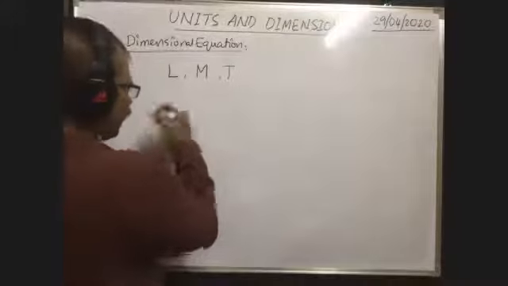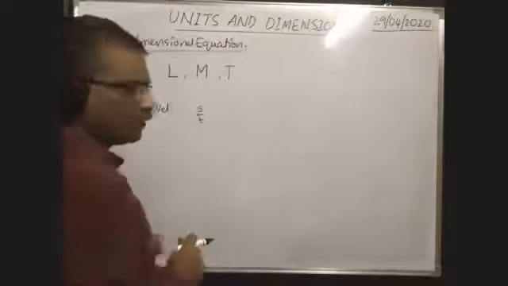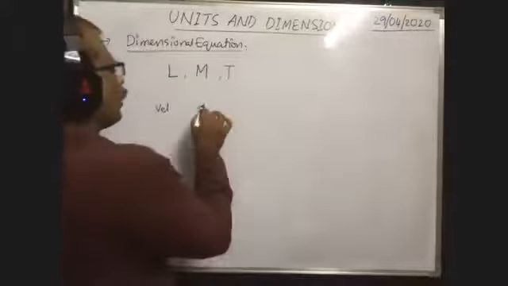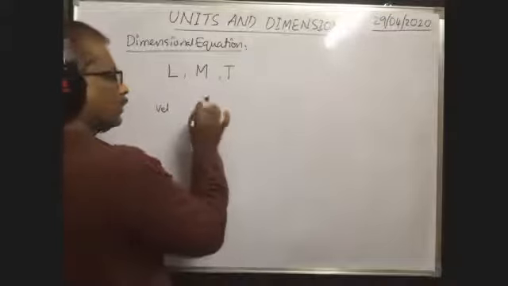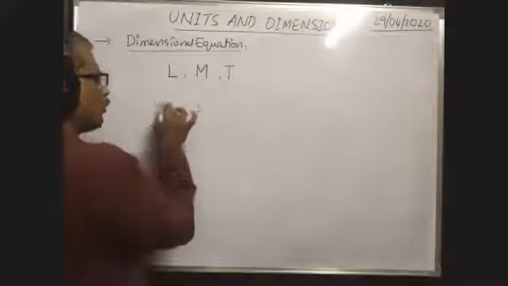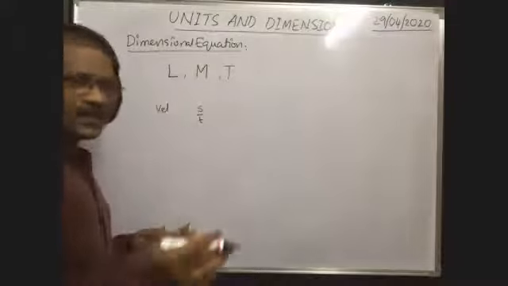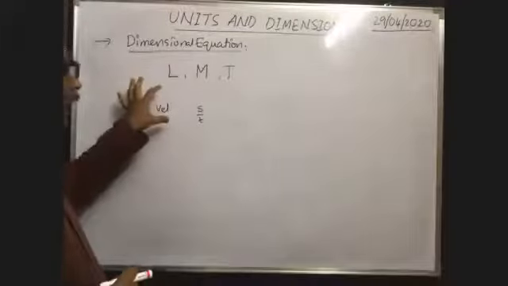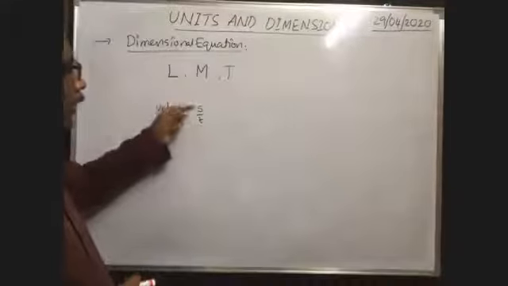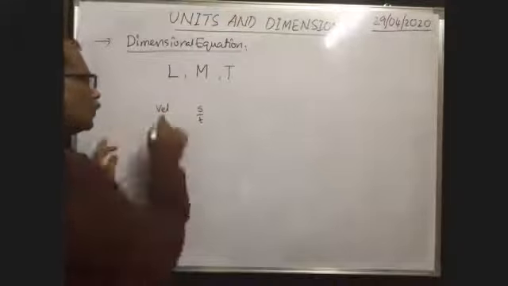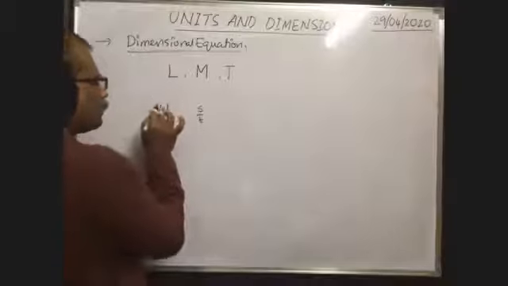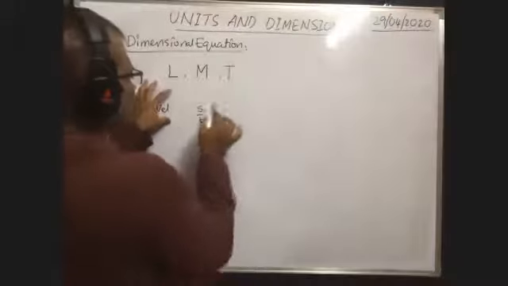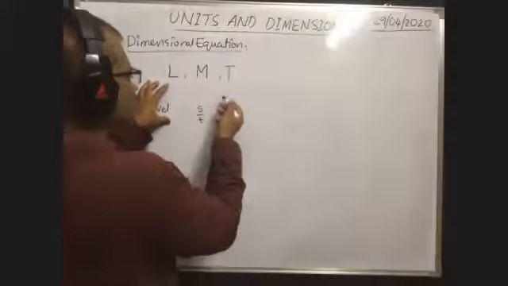Formula for velocity is displacement by time. Okay. Here, what is the unit of displacement in any system? Here I want to know the unit of this velocity. Velocity is the derived quantity. So that is expressed in terms of fundamental quantities like displacement and time. Now I want to know the unit of this derived quantity, velocity. So to know the unit of velocity, first, what is the unit of displacement in any system?